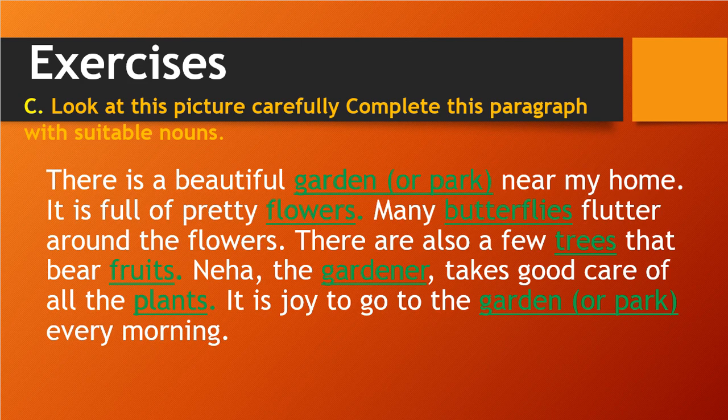All of these blank spaces we have filled in green color, and those are nouns. Garden is a place, or park is a place, flower is a thing, butterfly is an animal, or kind of a bird, fruit is a thing, gardener is a person, trees and plants are things, and garden is a place. So all of these are nouns. Today we finish this exercise.